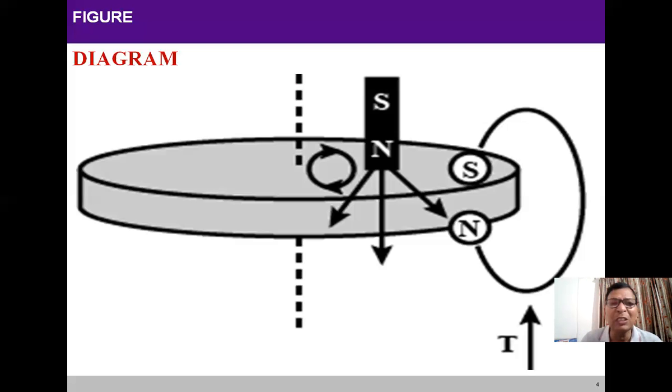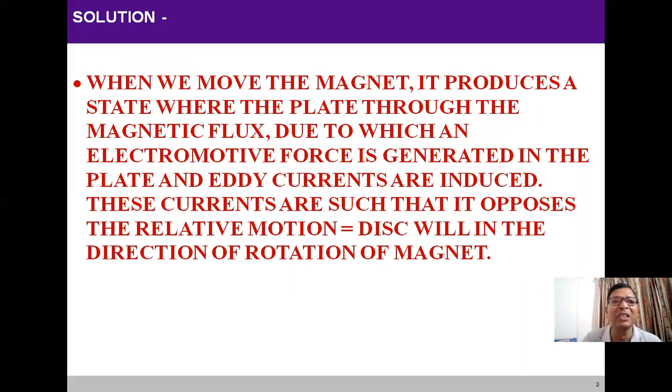The answer can be given in two ways. The first way: when a magnet moves, it produces a change in magnetic flux through the plate, due to which an EMF is generated in the plate and eddy currents are induced. These currents are such that they oppose the relative motion, that is, the disc will rotate in the direction of rotation of the magnet.